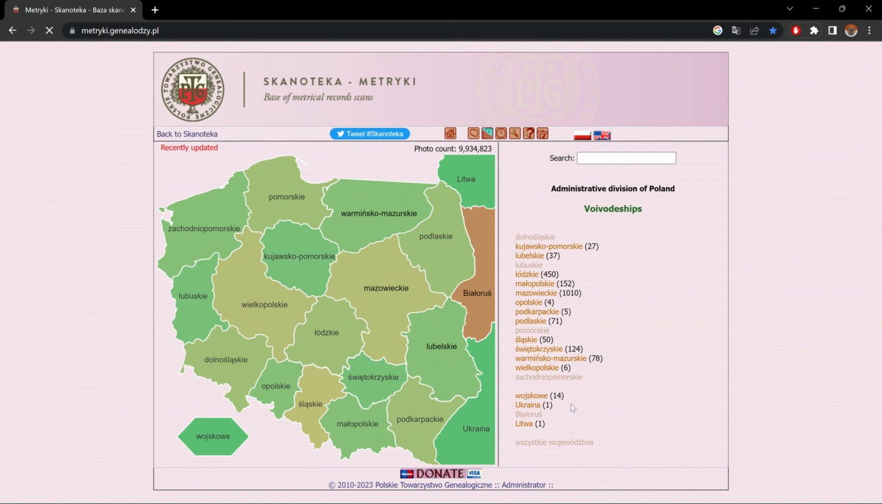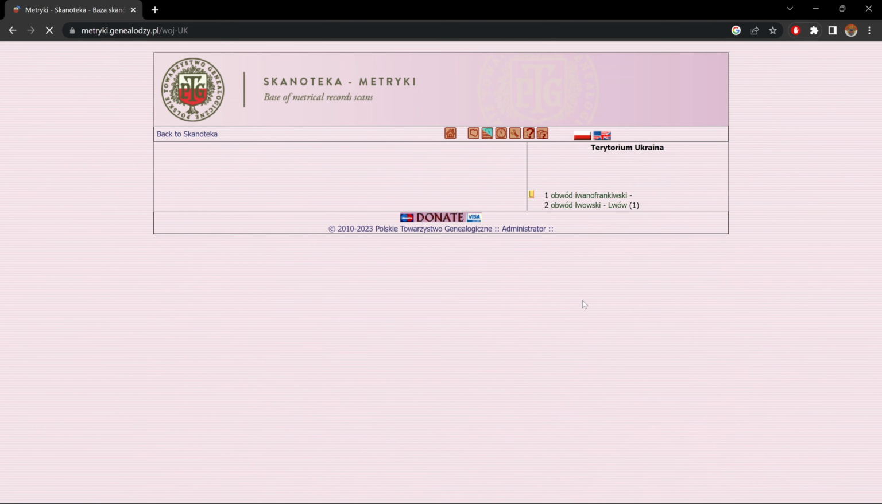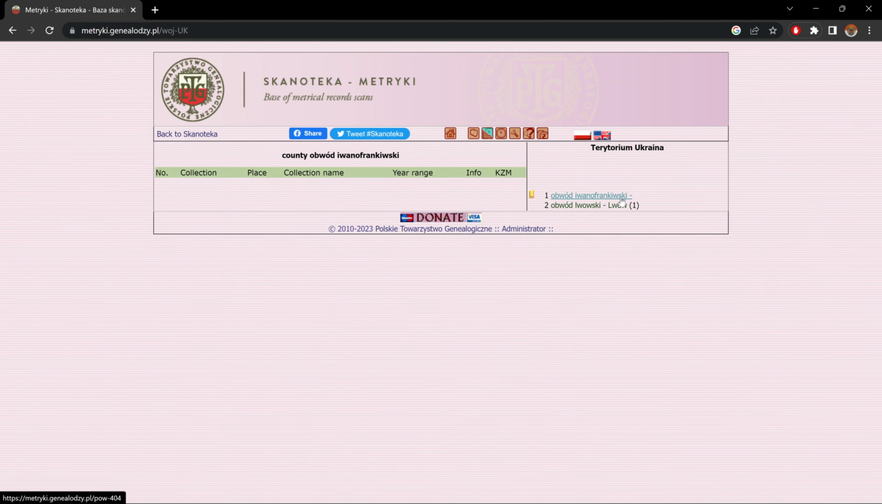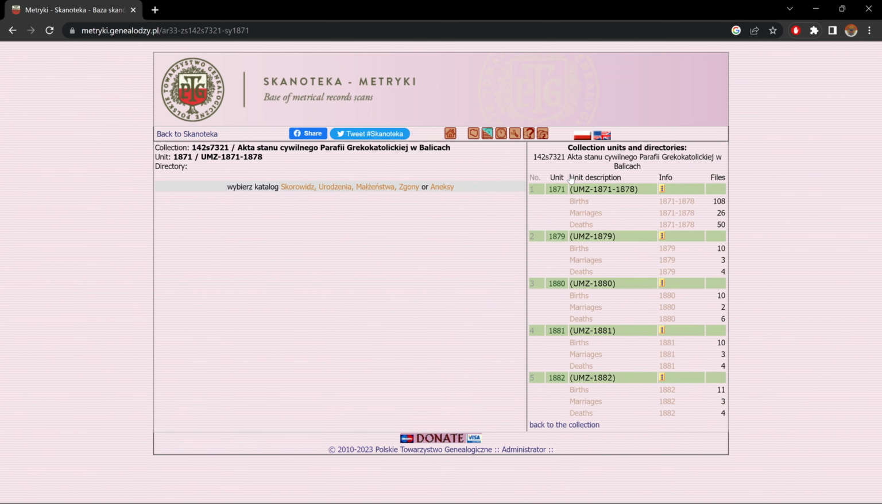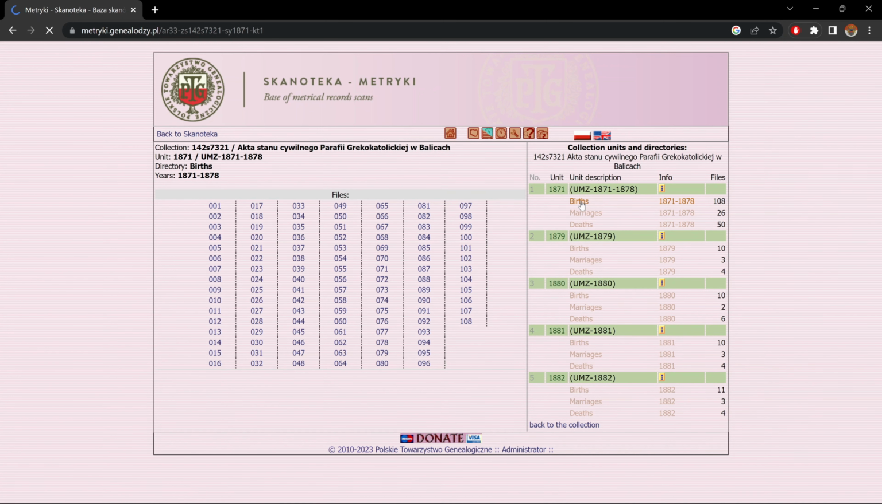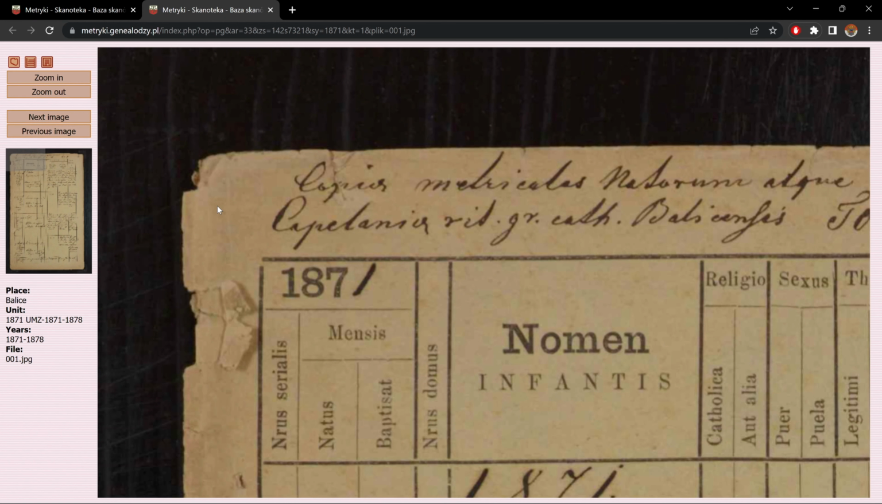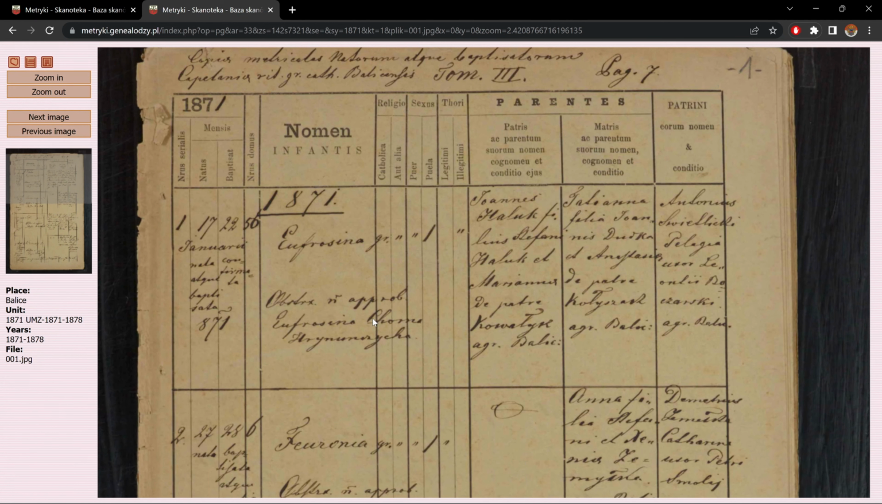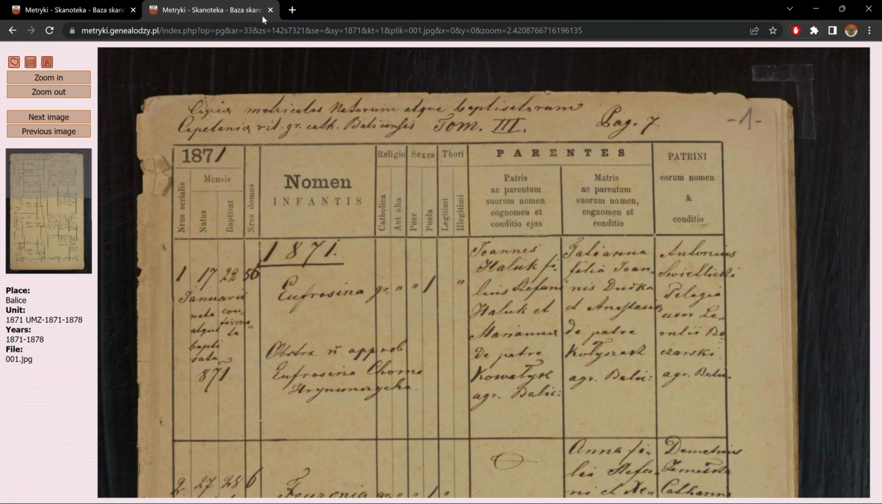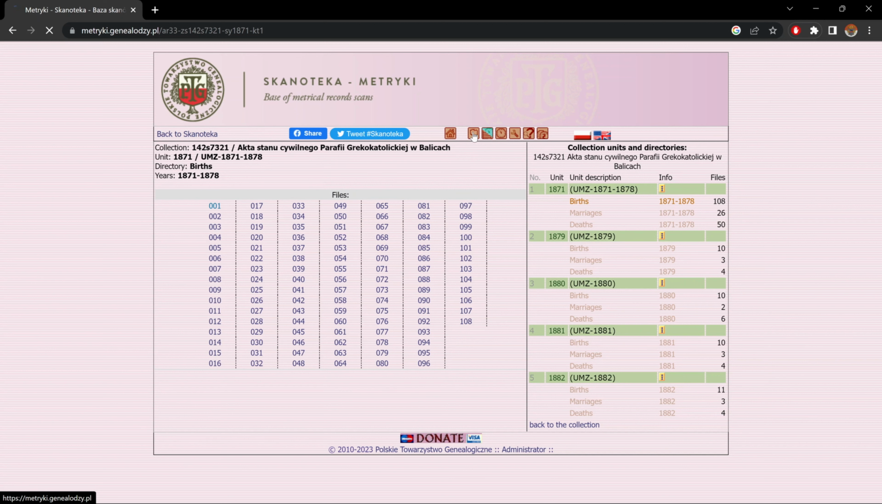And let's look at what's under Ukraine. Ivano-Frankivsk, but no records. And Lviv, one result. Again, a small list. Births, marriages, and deaths. Let's click on the first one. Births. First record. And let's zoom out to have a nice view. And there we go. Close this. And let's go back to our main page.